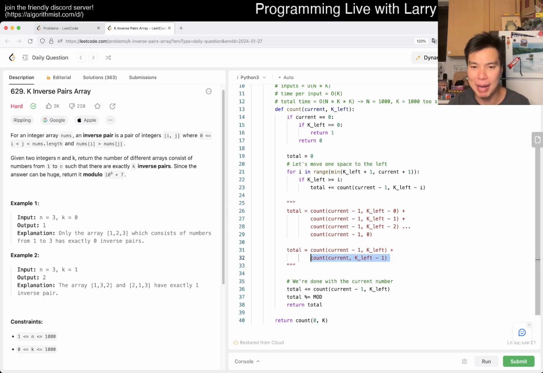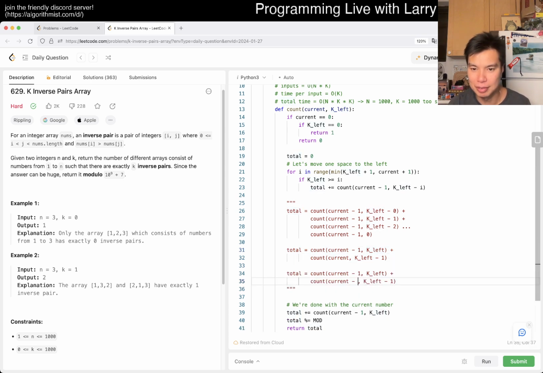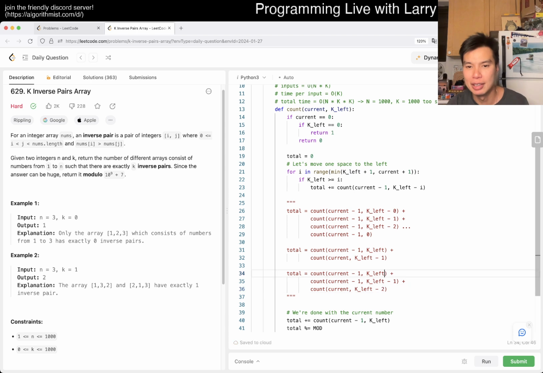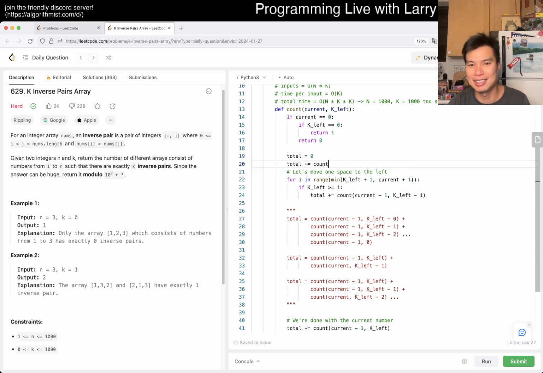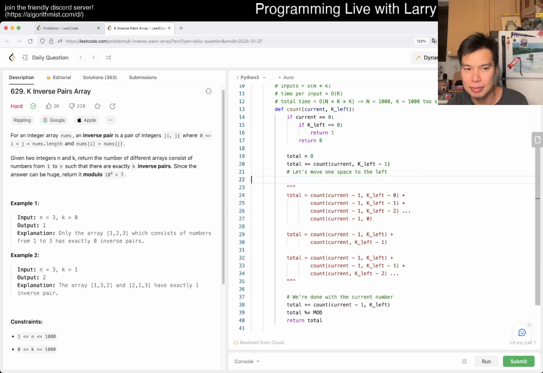And basically this thing expands out to this plus count of current k left minus 2, right? Dot dot dot. And so you could kind of see, and like I said, it takes a bit of experience to figure it out, or even just, oh, how did I have it? Right, all the way up to count.